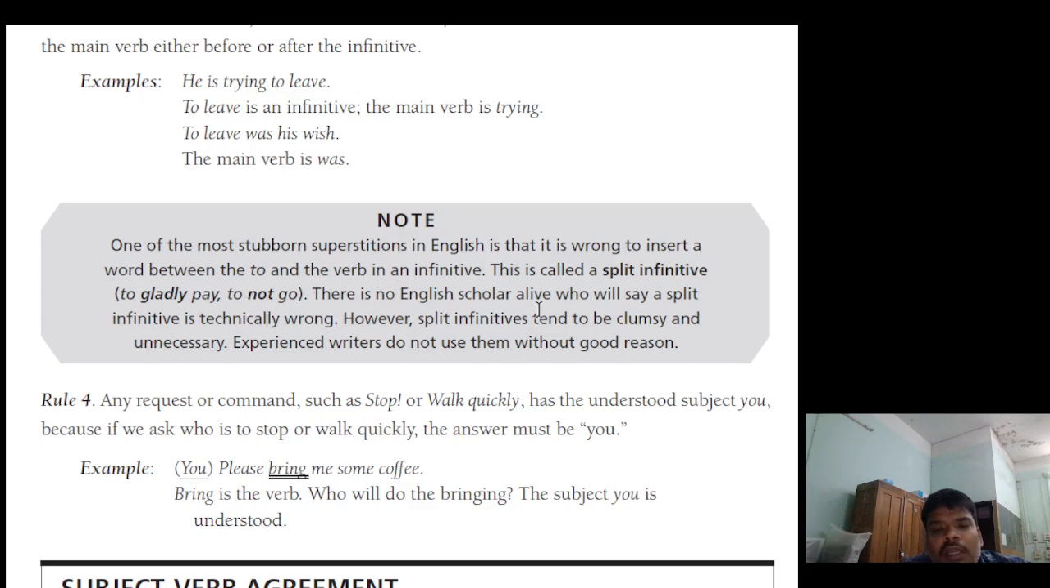There is no English scholar alive who will say a split infinitive is technically wrong. However, split infinitives tend to be clumsy and unnecessary. Experienced writers do not use them without good reason.